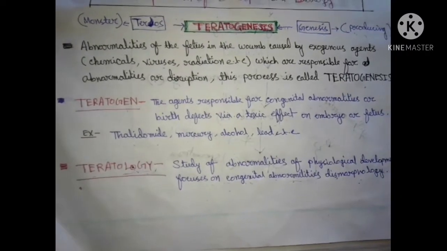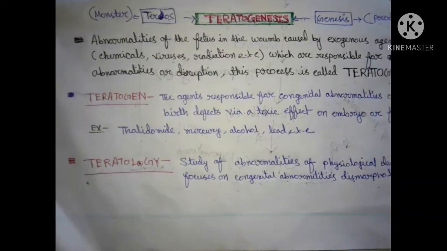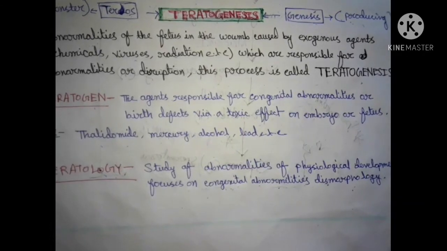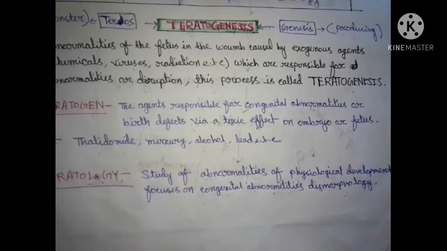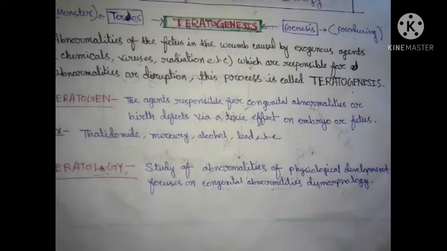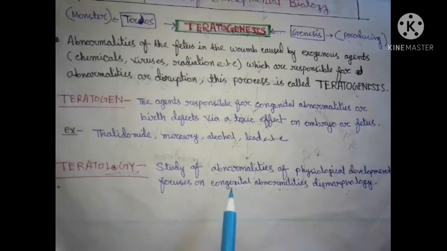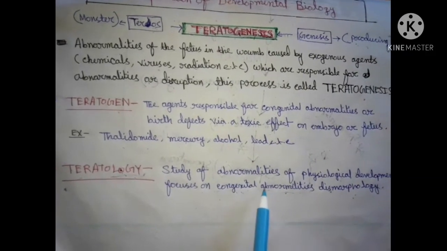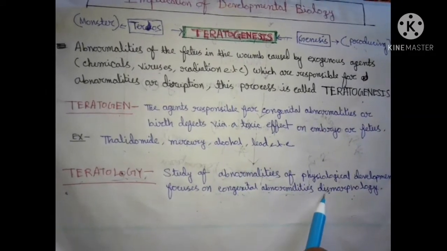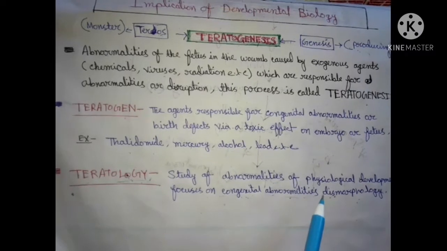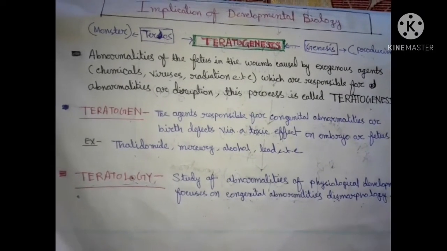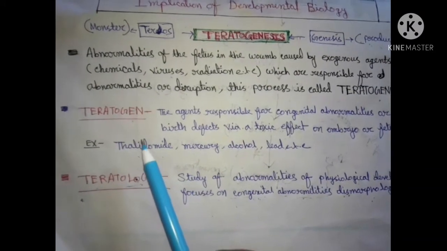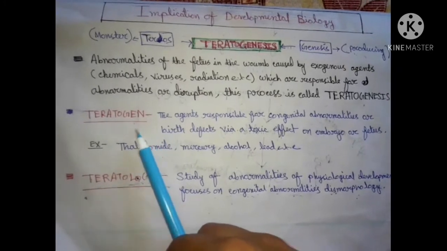Now, what is teratology? Teratology is the study of abnormalities of physiological development, which focuses on congenital abnormalities and dysmorphology. What do you mean by congenital abnormalities? Congenital abnormalities mean birth defects, mainly morphological abnormalities. So the study of teratogenesis is teratology, and the causative agents are teratogens.